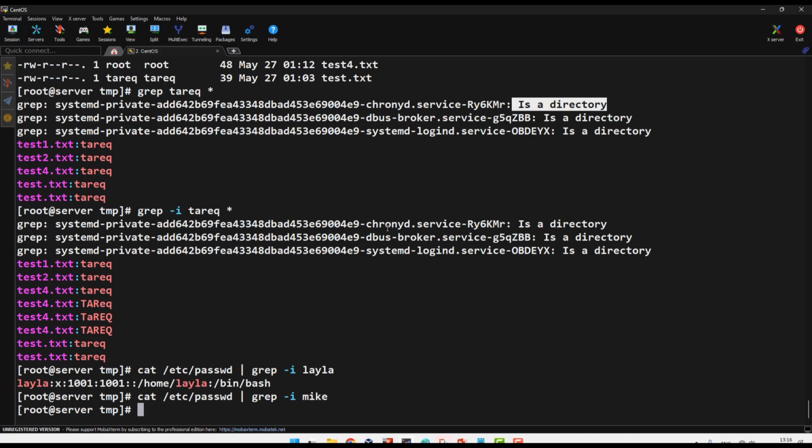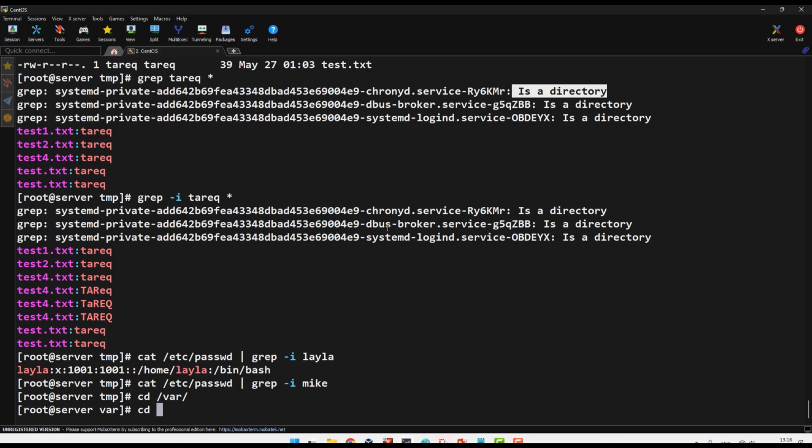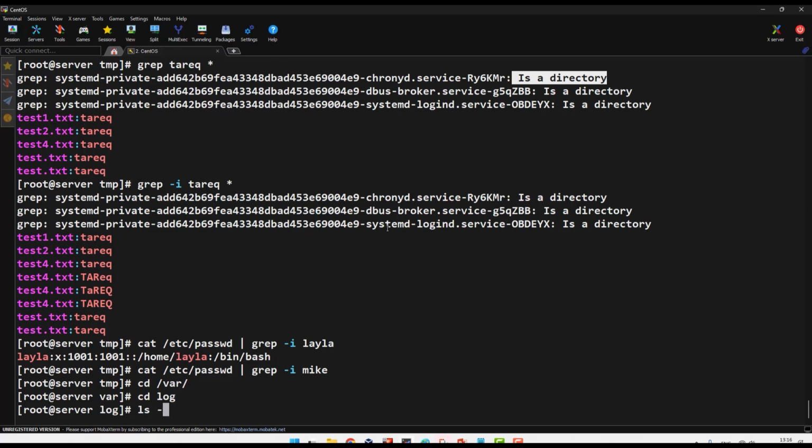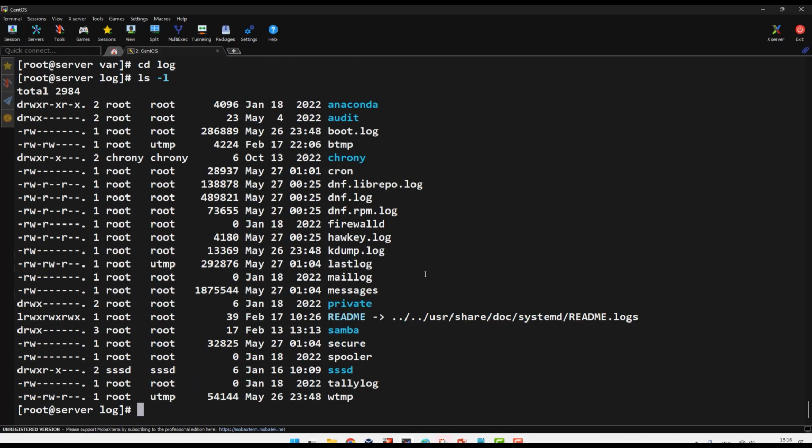I give an example, I go to /var. Okay, cd log. Okay, ls -l. I have all these logs. For example, I'm searching for one IP inside all of these, but I don't know which file the IP exists in. Okay, I will take my IP as an example, with ip a.